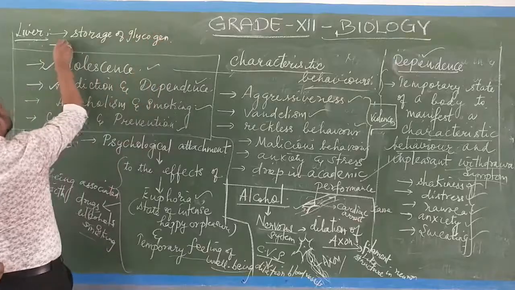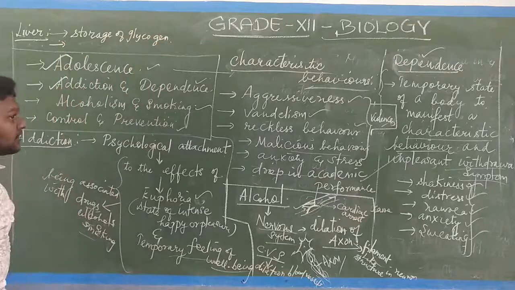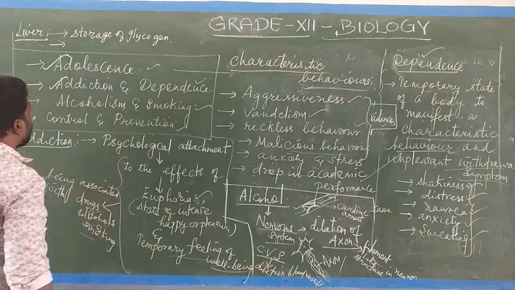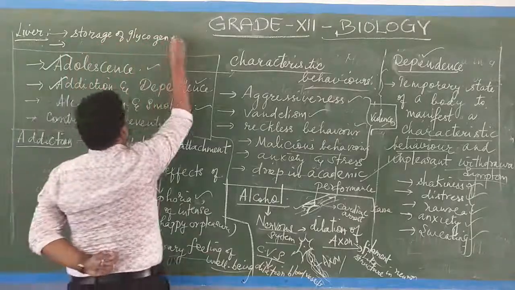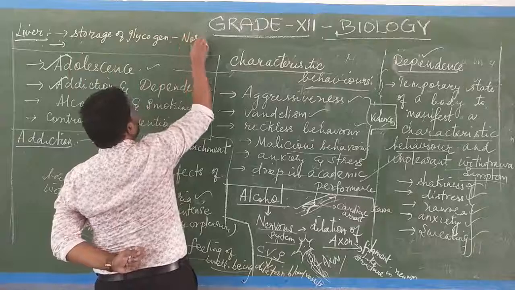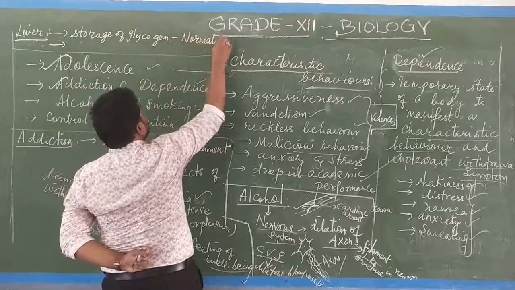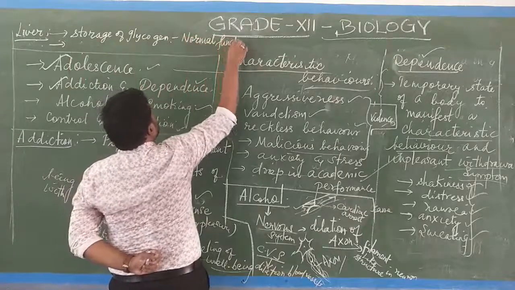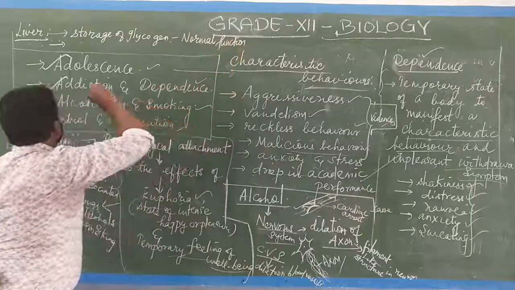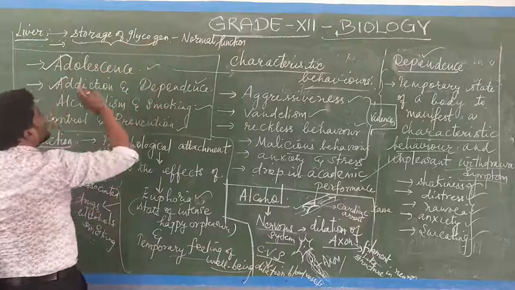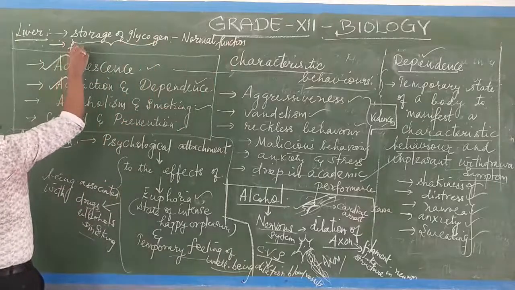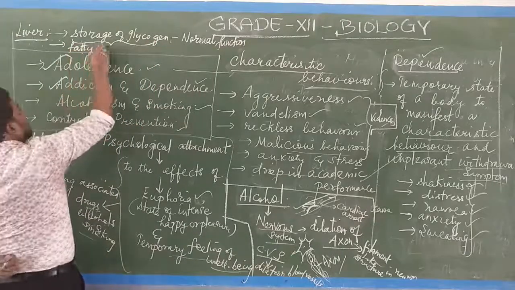Due to frequent exposure to alcohol, instead of storing glycogen, which is the normal function of the liver, isn't it? Storage of glycogen is the normal function of the liver. So when the liver is affected because of the consumption of alcohol, instead of storing the glycogen, fatty deposition occurs.